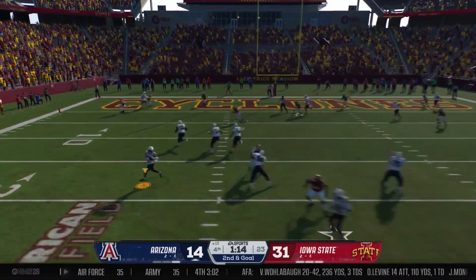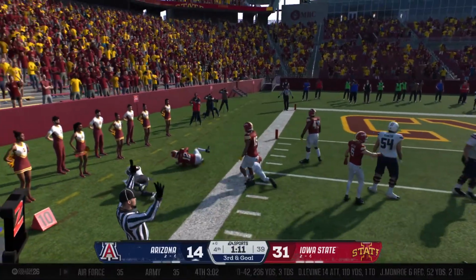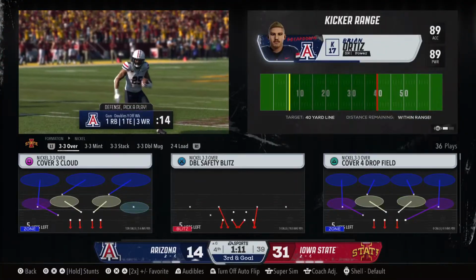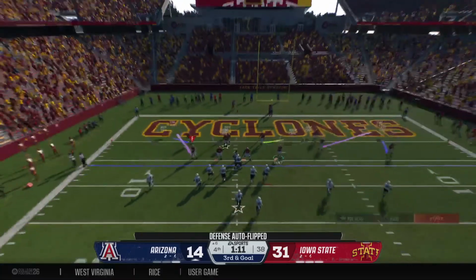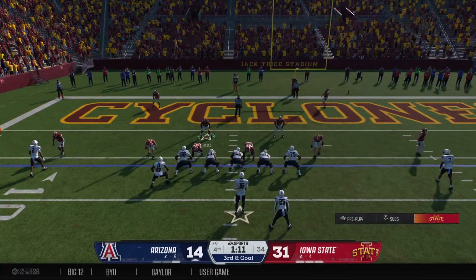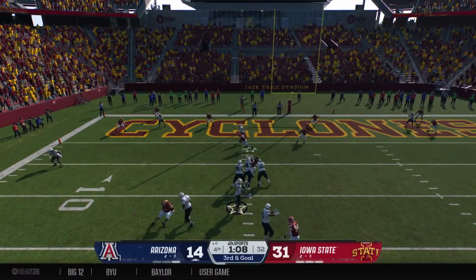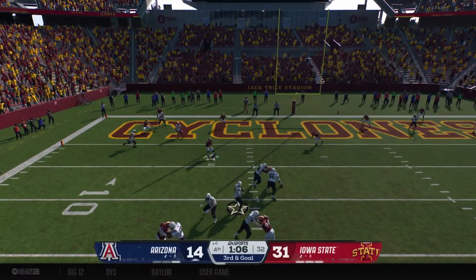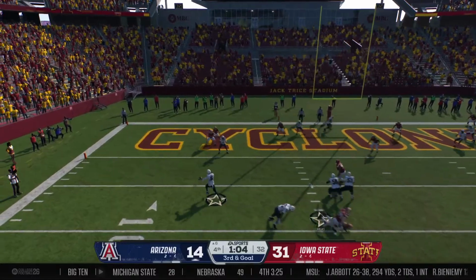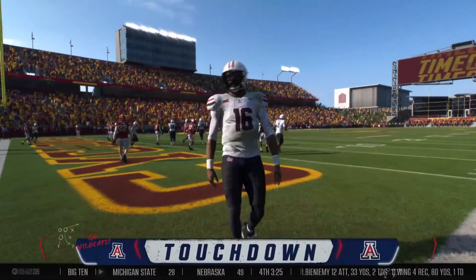Going to sling it on second down. A little screen to the running back. And he'll make his way out of bounds after the solid pickup. I like the aggressiveness by this defense. You've got to play tight on the wide receivers. There's not a lot of space on the field. You've got to be aggressive, and you've got to make tackles. Dances away. And he's loose, and he'll take it to the house.